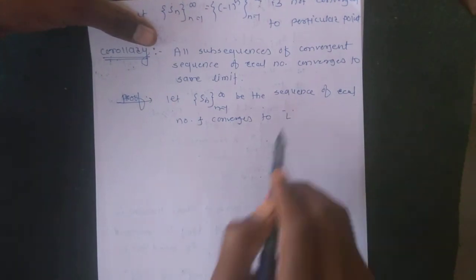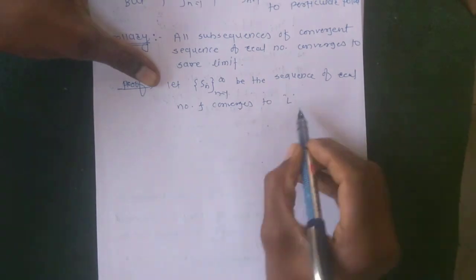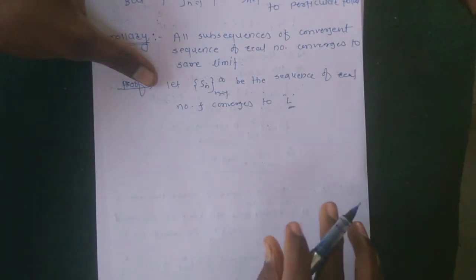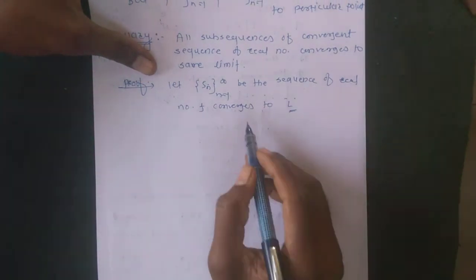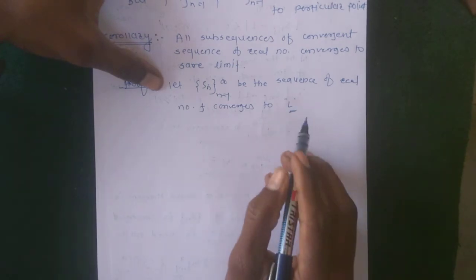We have to show that all subsequences of the convergent sequence converge to L. In the previous lecture we saw that the limit of a convergent sequence is unique.